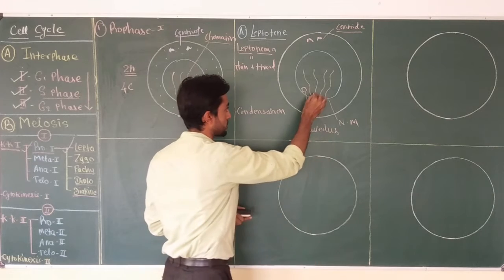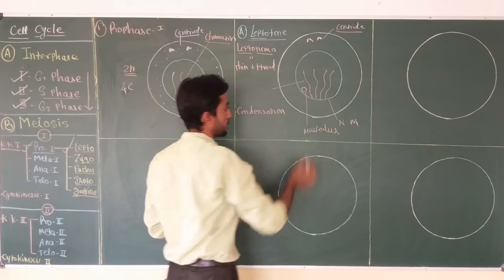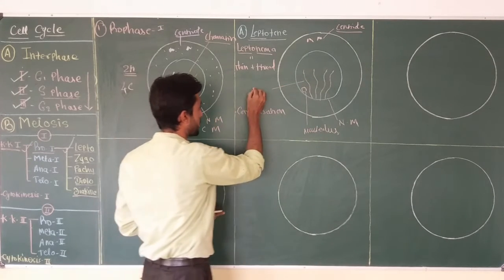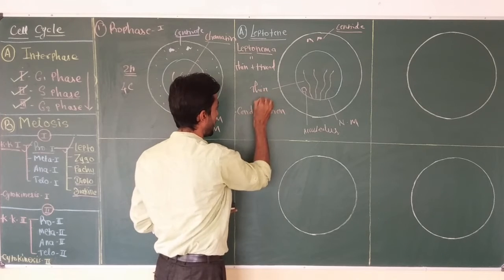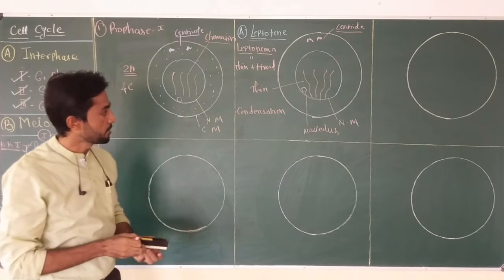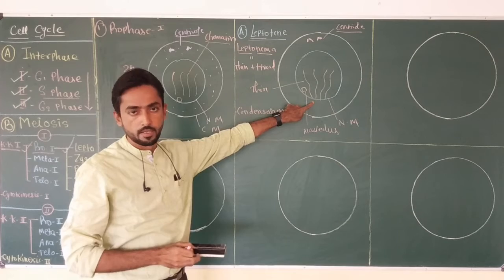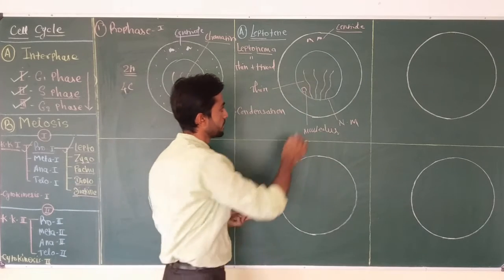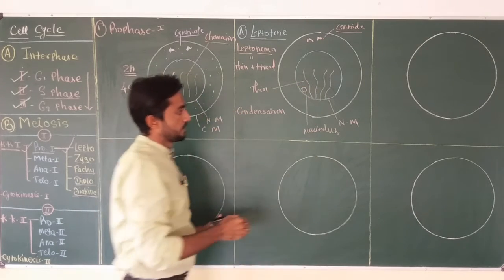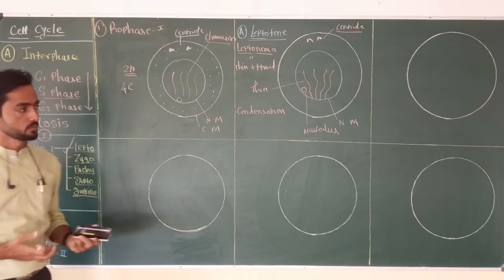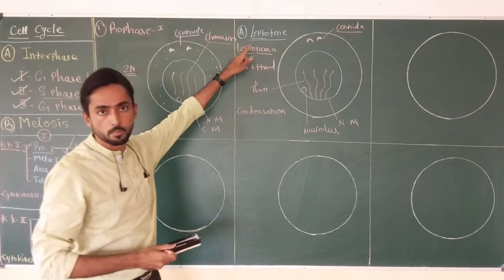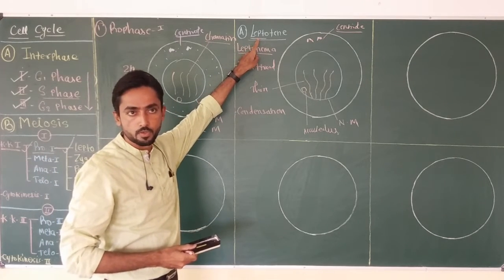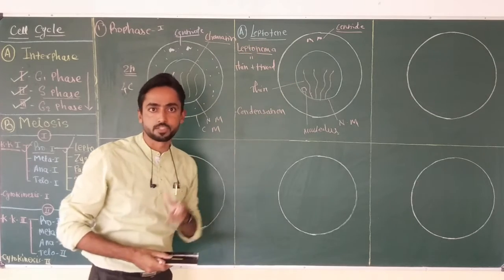Okay, and this chromatin becomes thin and thread-like. They remain attached with the nuclear membrane, and this structure is similar to a flower bouquet. So this is also called the bouquet stage. Okay, leptotene is also called the bouquet stage.